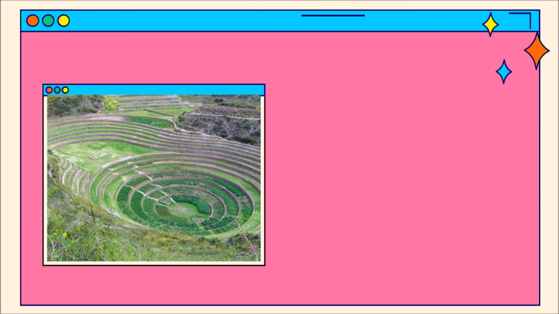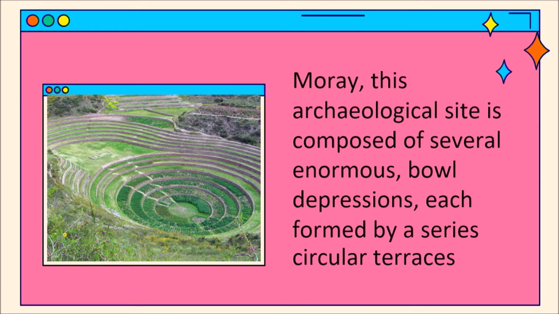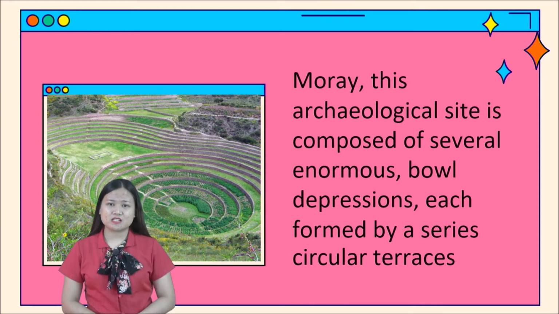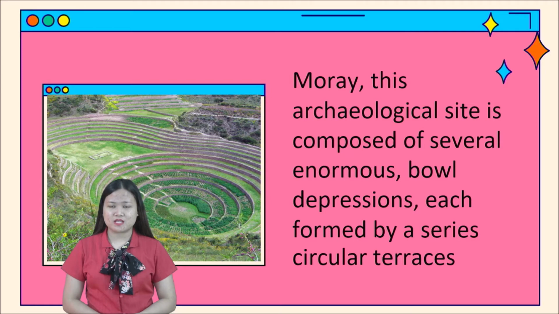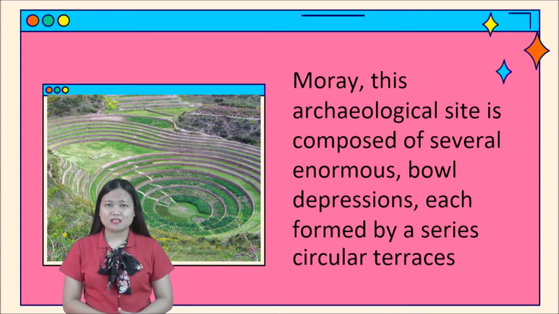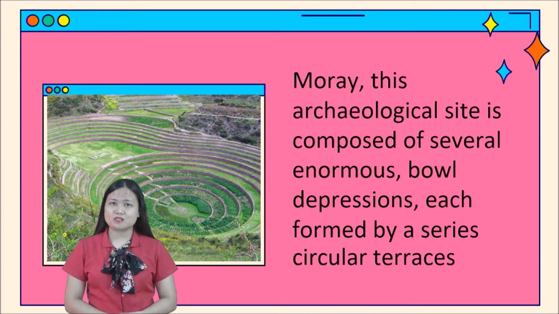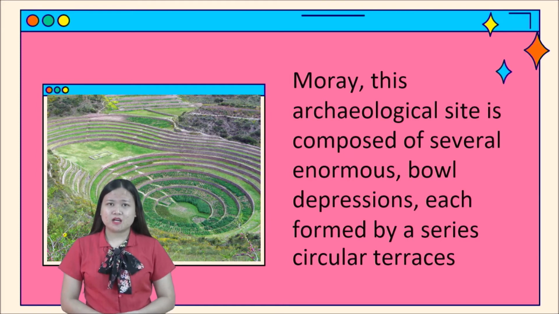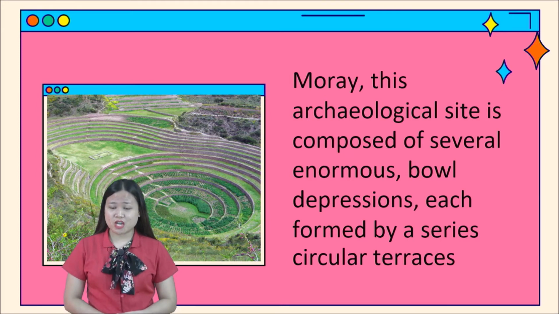As you can see in the picture, it is called Moray. This archaeological site is composed of several enormous bowl depressions, each formed by a series of circular terraces. In the Philippines, there are rice terraces, just like here, right? In Peru, there are also circular terraces. It is called Moray. As you can see, the shape of Moray is a bowl shape, right?